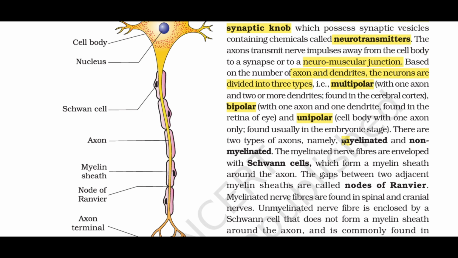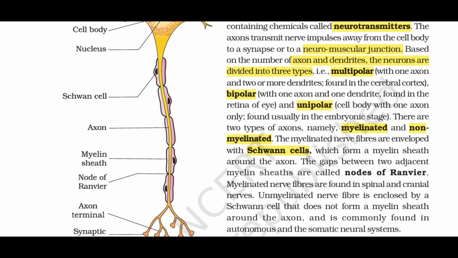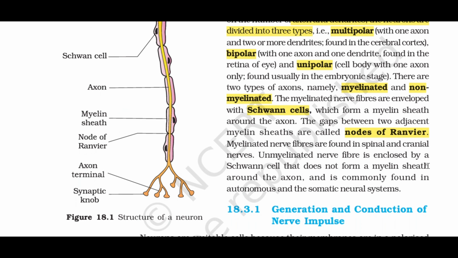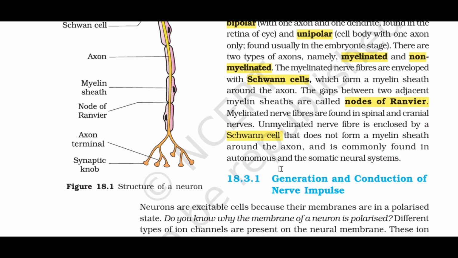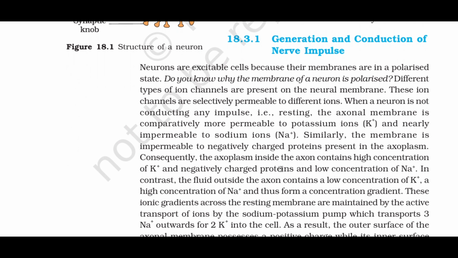There are two types of axons, namely, myelinated and non-myelinated. The myelinated nerve fibers are enveloped with Schwann cells, which form a myelin sheath around the axon. The gaps between two adjacent myelin sheaths are called nodes of Ranvier. Myelinated nerve fibers are found in spinal and cranial nerves. Unmyelinated nerve fiber is enclosed by a Schwann cell that does not form a myelin sheath around the axon, and is commonly found in autonomous and the somatic neural systems. Generation and conduction of nerve impulse.